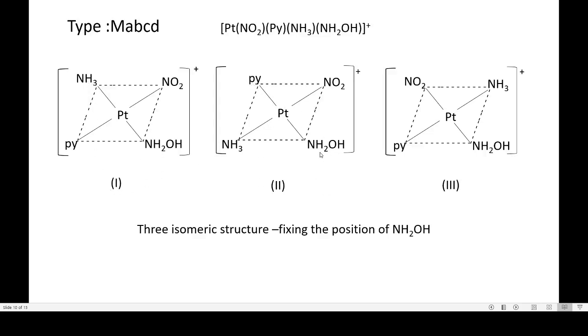In the second structure, pyridine is in the trans position, and in the third structure, the NO2 group is in the trans position. So, three isomeric structures are obtained by fixing NH2OH at one position.